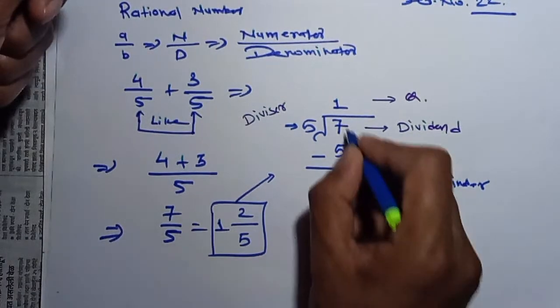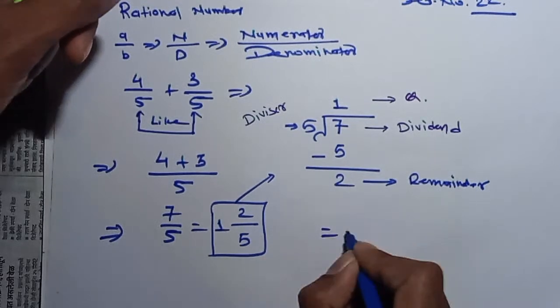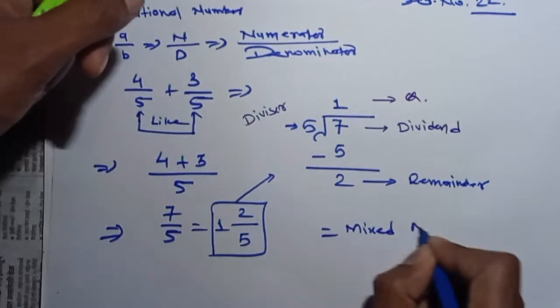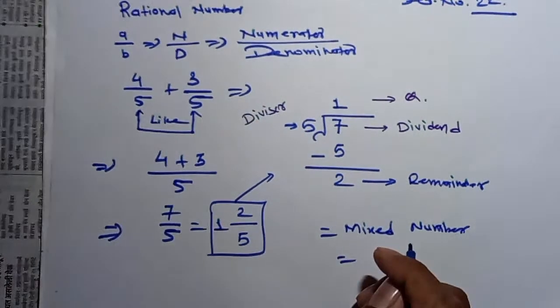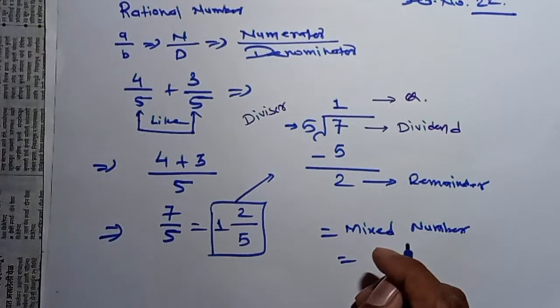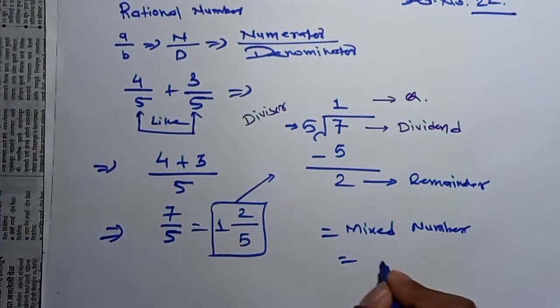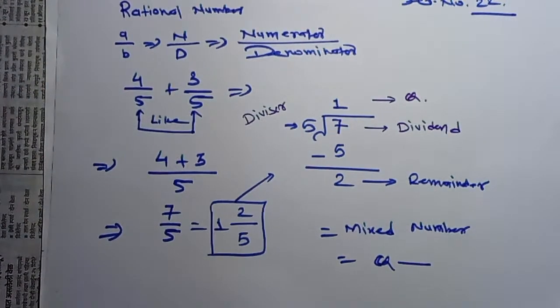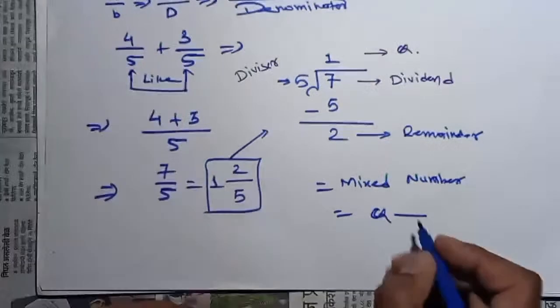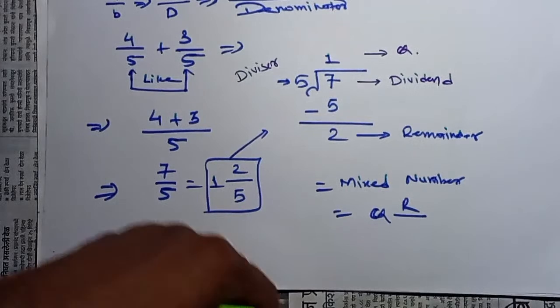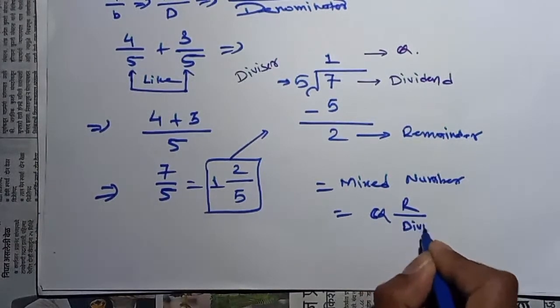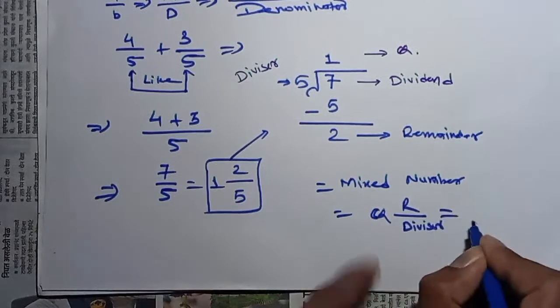We can represent this as a mixed number, like this. Mixed number can be written like this. Look at this. This is your quotient. Then this is your remainder, and again this is your divisor. Similarly, we have represented the number.